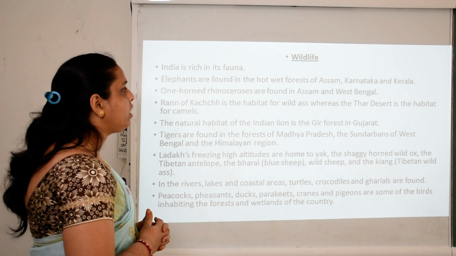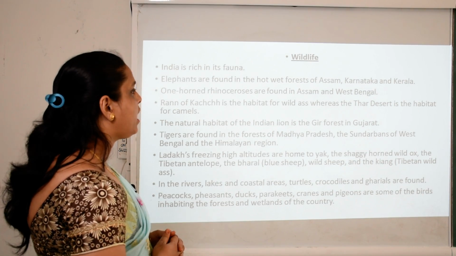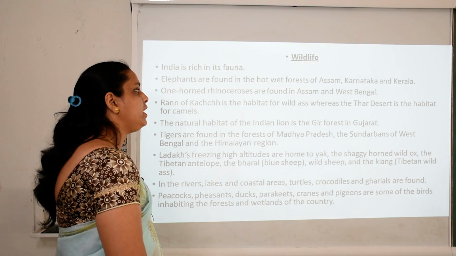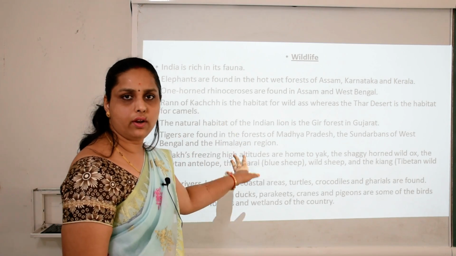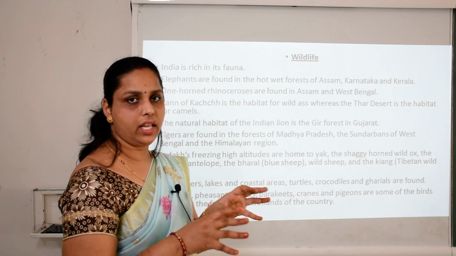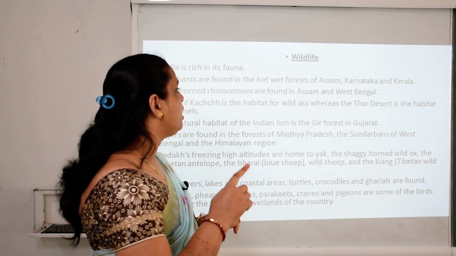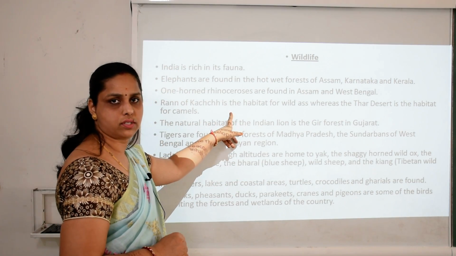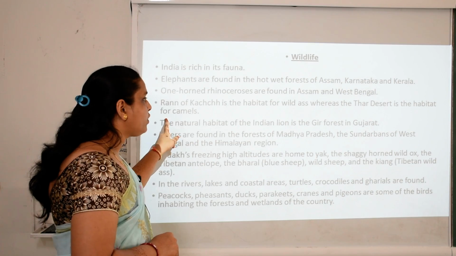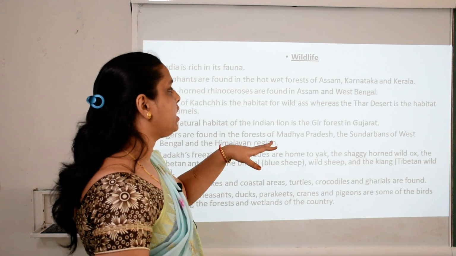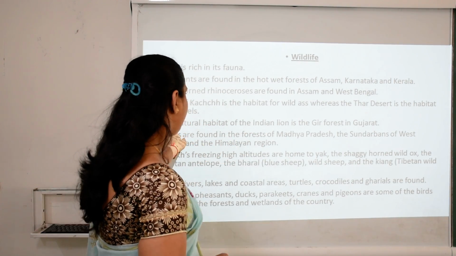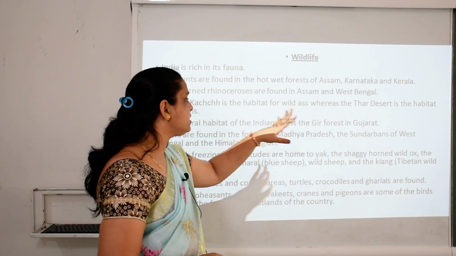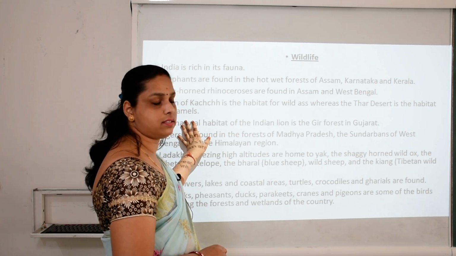Elephants are found in the hot, wet forests of Assam, Karnataka and Kerala. One-horned rhinoceros are found in Assam and West Bengal. Now here also, the special species of the areas, you have to learn by heart. In West Bengal and Assam, we have one-horned rhinoceros. Rann of Kutch is the habitat of wild ass, whereas the Thar desert is the habitat of camel. Rann of Kutch is famous for wild ass. Thar desert is famous for camels.